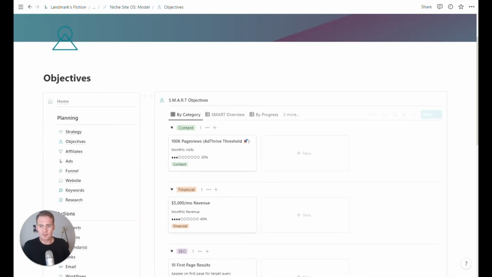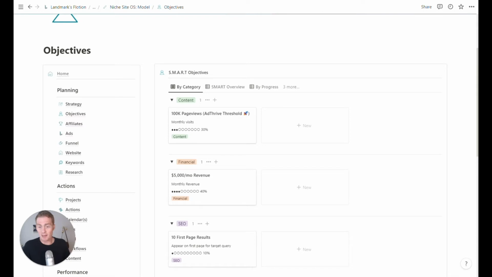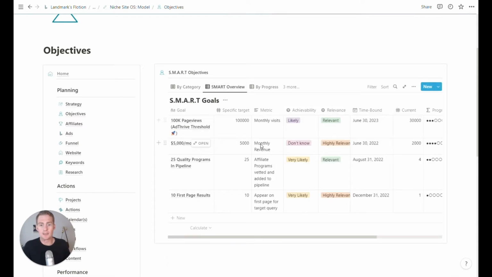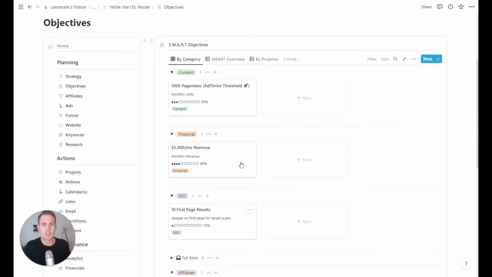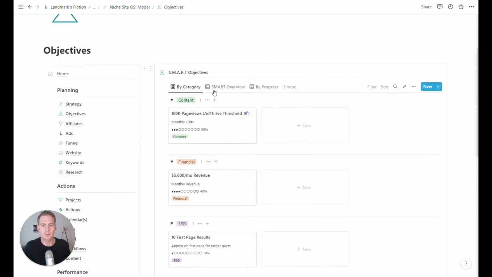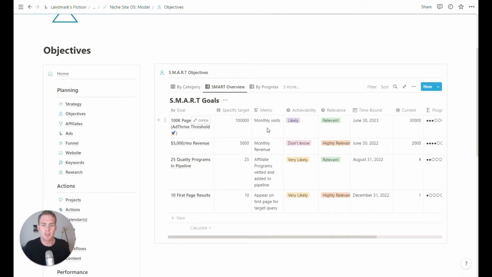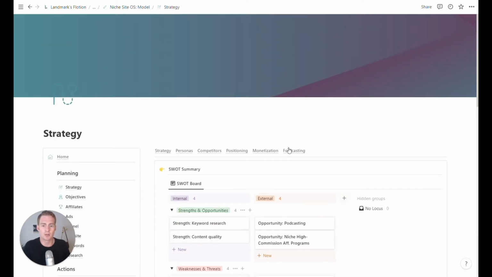We have an objectives section, or SMART objectives, because we're using the specific, measurable, achievable, relevant, time-bound approach to goal setting. And so for all of our targets, we have some more detail behind it. So, 100,000 page views. We can give it an achievability rating. We can give it a relevance rating, and we can give it a time-bound target. For something like the 100,000 page views, the time-bound, we can check that actually with our forecasting tool here.